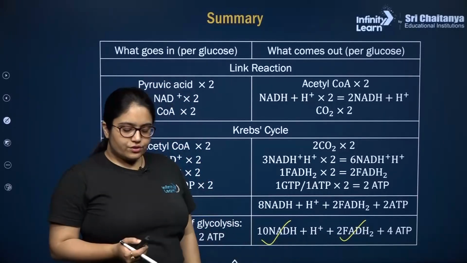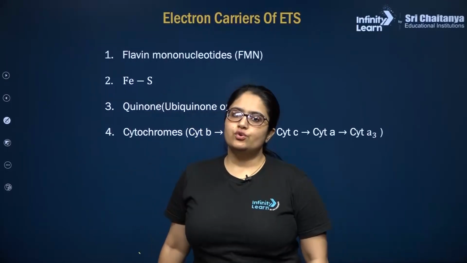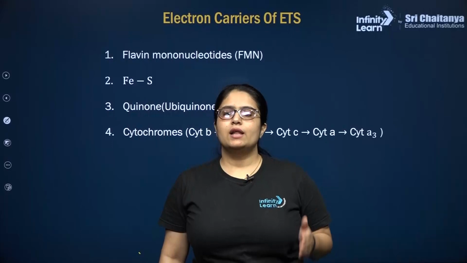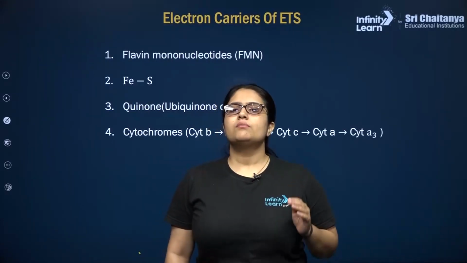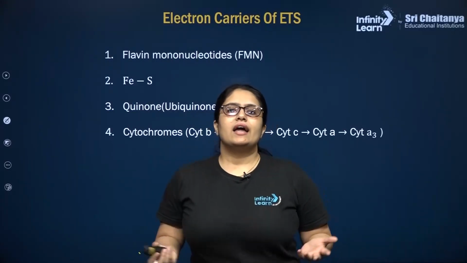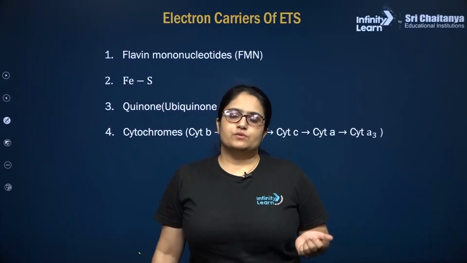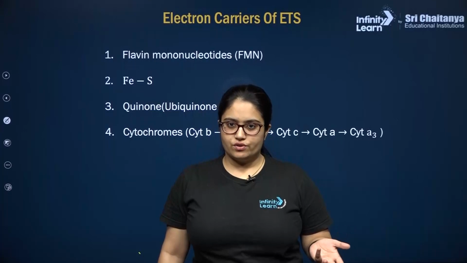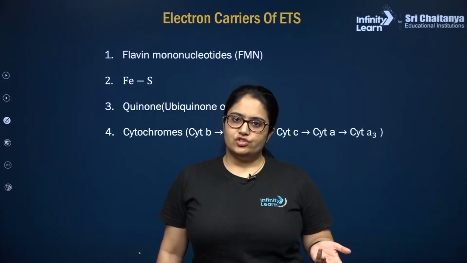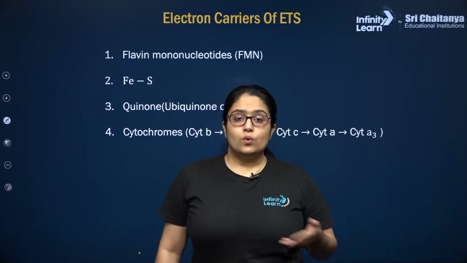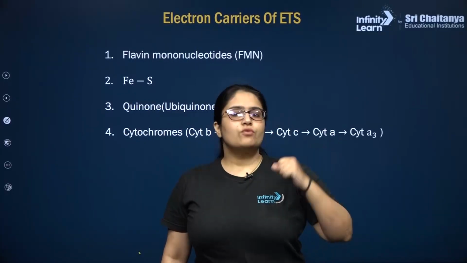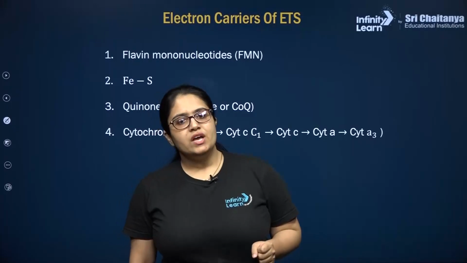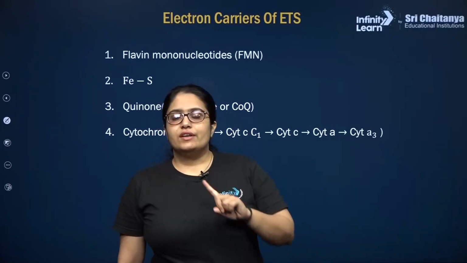So now finally, during terminal oxidation, what will we do? We will oxidize NADH plus H plus and FADH2 molecules with the help of the ETS that is present in the inner mitochondrial membrane. This oxidation of NADH plus H plus and FADH2 will lead to production of H plus ions, protons, electrons and energy. The protons and energy will be utilized to produce a strong proton gradient between the inner and outer mitochondrial membrane, right? And the electrons will run into the ETS.